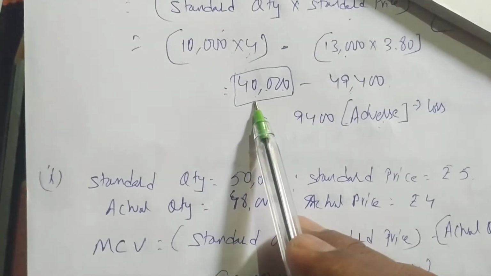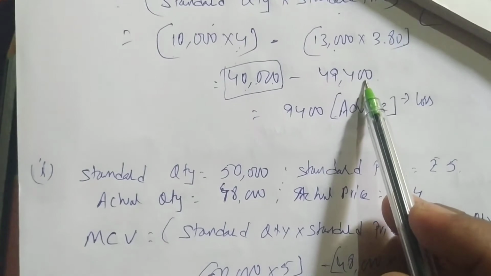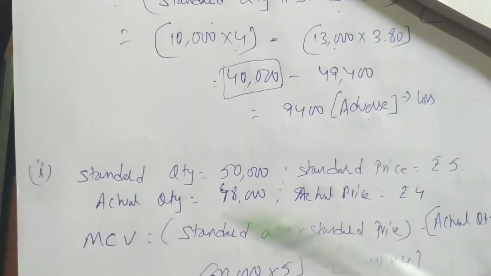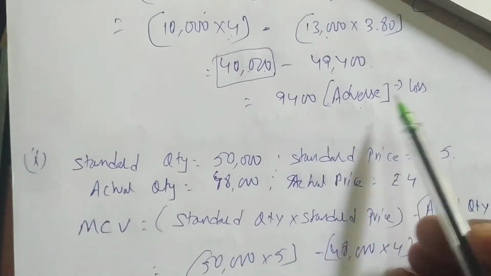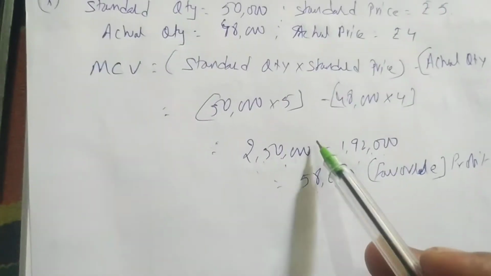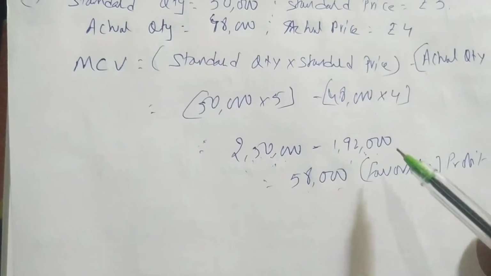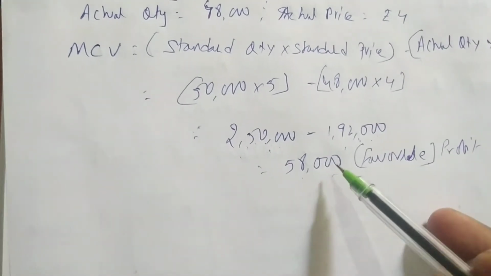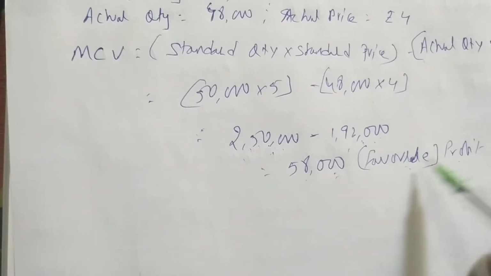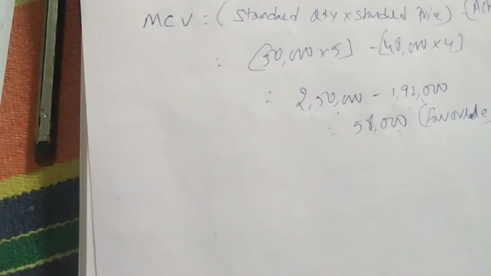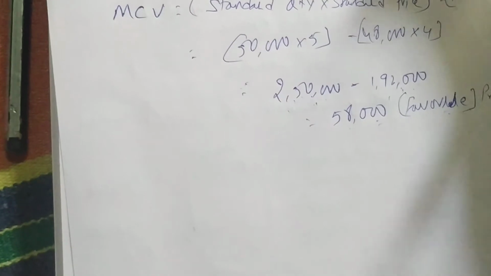In the earlier example, the company said to incur expenditure of 40,000, but they incurred 49,400. They incurred more expenditure, so more expenditure is a loss. Here the company said to incur 2,50,000, but the managers incurred only 1,92,000 as expenditure. So they are getting 58,000 as profit, favorable profit. Okay, next we'll move further now. We'll see price variance.